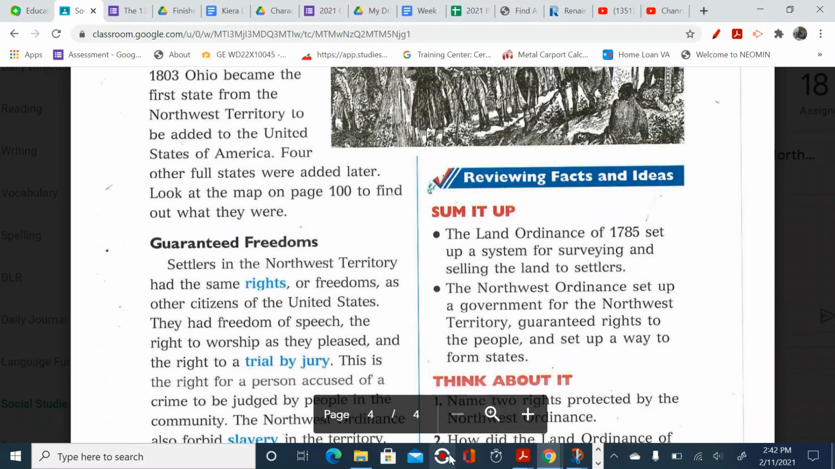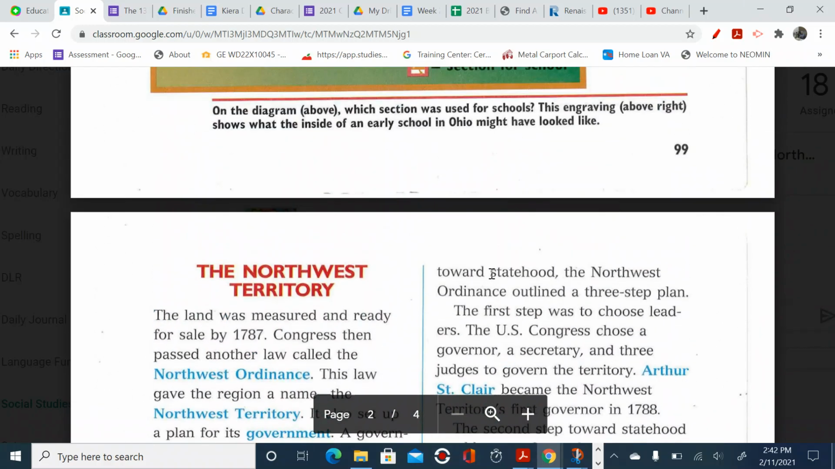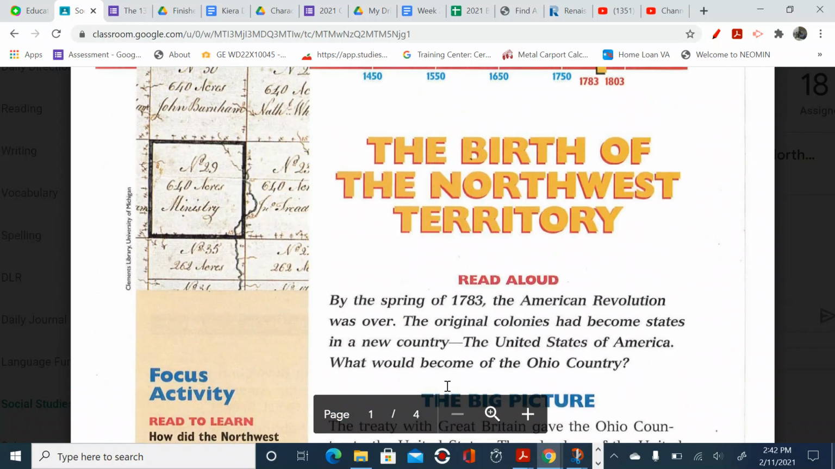All right, so there you have it. There is your chapter. It is called The Birth of the Northwest Territory.